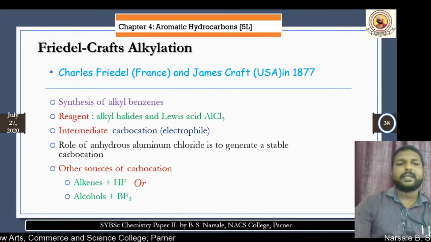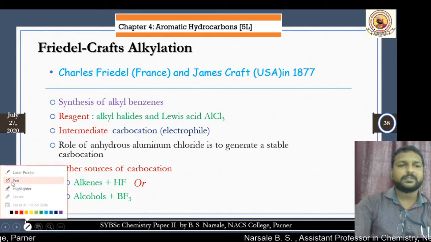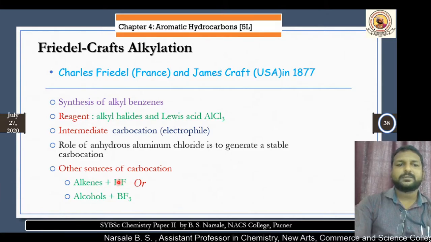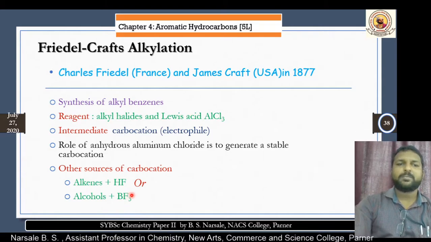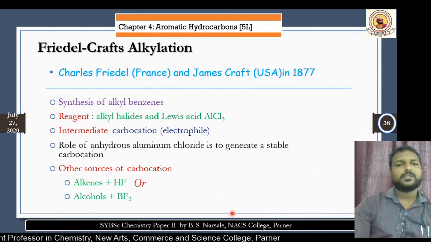Rather than that, as I already said, we can use these reagents, that is alkenes in presence of hydrofluoric acid, or alcohols and BF3 molecules. These can also be used for the formation of the intermediate carbocation.